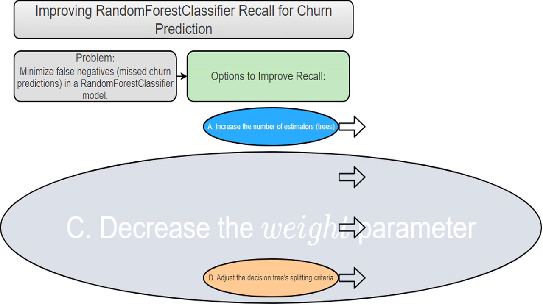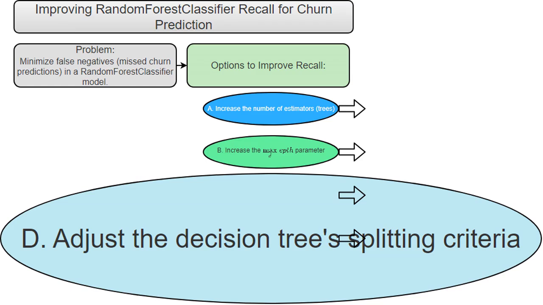Decreasing the weight given to the minority class, churning customers, would make the model even worse at identifying them. To improve recall, I need to give more weight to the minority class. While some algorithms allow you to directly target recall when splitting nodes in a tree, RandomForestClassifier in Sklearn doesn't directly support that. Instead, I should focus on adjusting class weights.